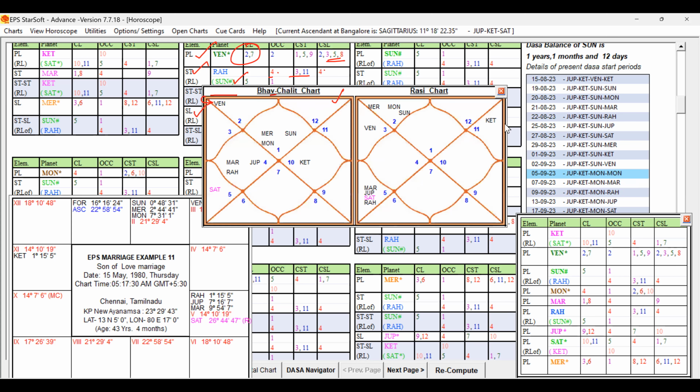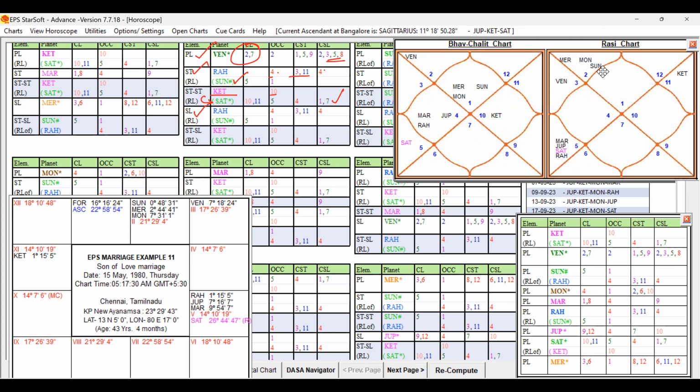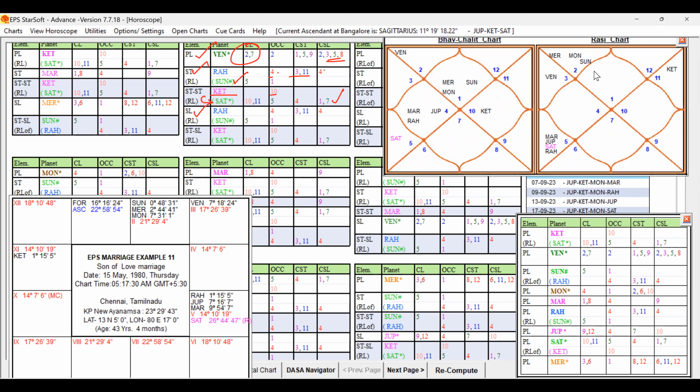Let me open that chart also here. You can see the Rasi chart if you check. Where is Rahu? Rahu is the star lord. Rahu is conjoined with Jupiter. So Jupiter is the 9, 12, 4, also a supportive significator. And Rahu is in the sign of Sun.